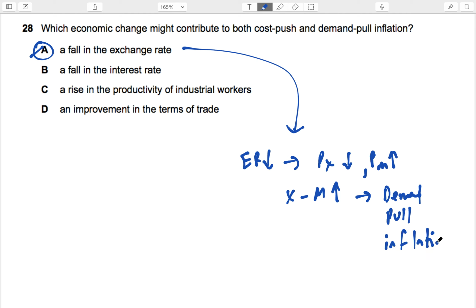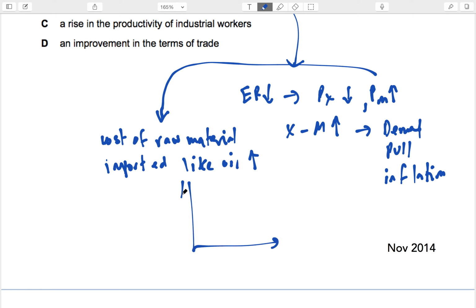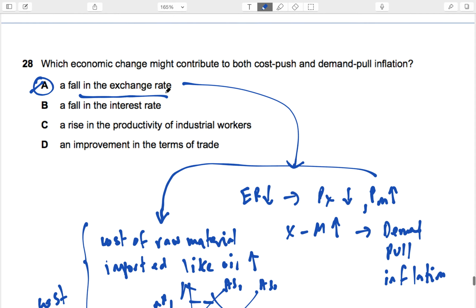And also, because imports are becoming expensive, the cost of imported raw material like oil may become expensive, and that will mean the AS curve will shift to the left, and that will cause cost push inflation. Does that make sense? So that's why the right answer would be A, a fall in the exchange rate.